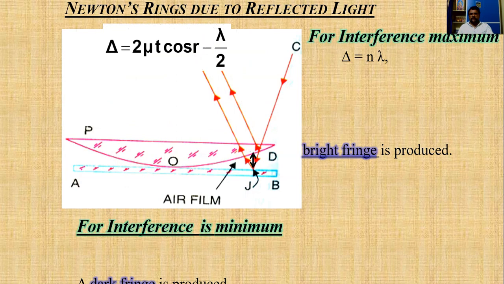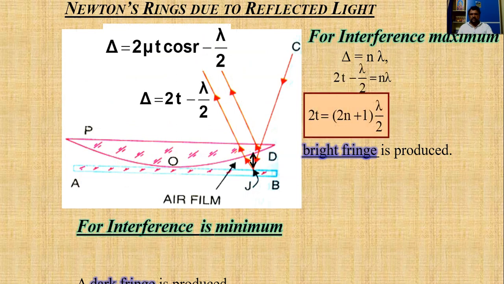Just observe this figure. I have explained it already. AB is a flat glass plate on which we have kept a planar convex lens which has a very large radius of curvature.